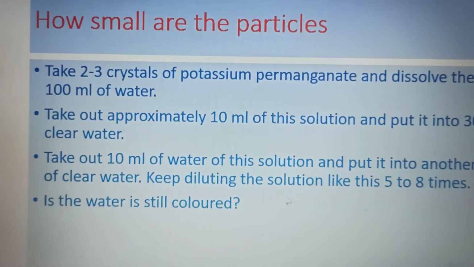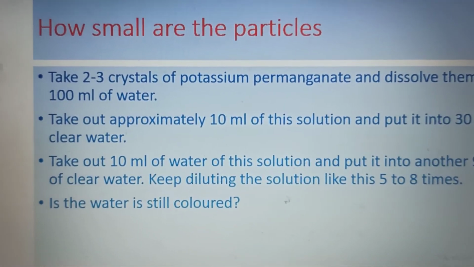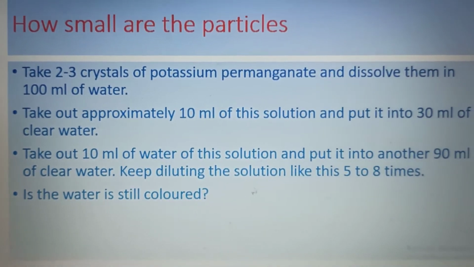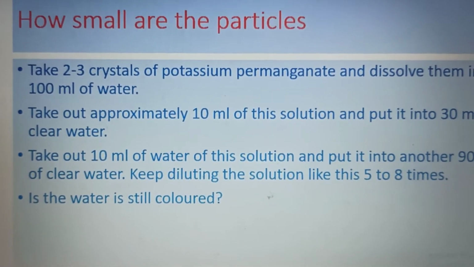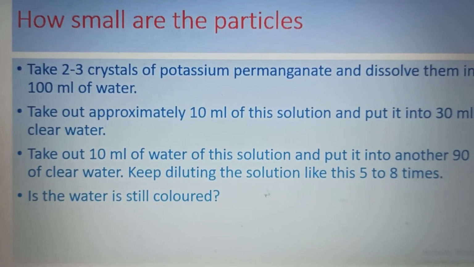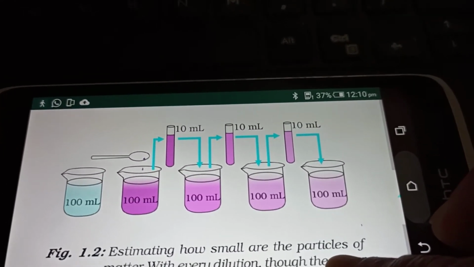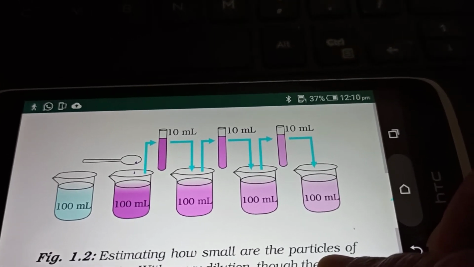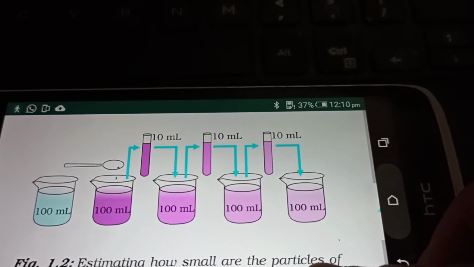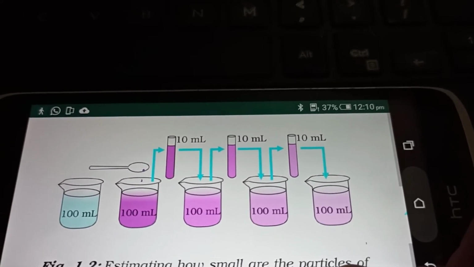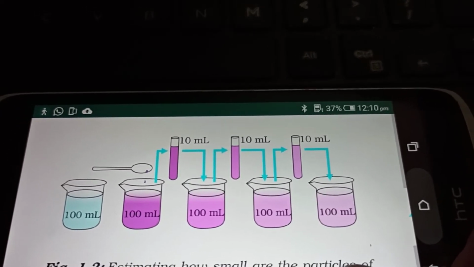Now we will see how small are the particles. For this again we will perform one activity. In this we will take potassium permanganate and we will dissolve it in water. 2-3 crystals of potassium permanganate you will take and you will dissolve them in 100 ml of water. This is again an interesting activity. You have taken the first beaker, you can see that water is there and it is 100 ml, and with the help of a spoon you are dropping potassium permanganate crystals.